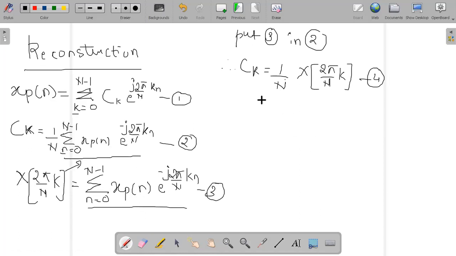Now I have equation number 4. So I put equation number 4 in equation number 1. If I put equation 4 in 1, I get xp of n equal to 1 by n. I will take it outside because it is a constant, or you can even change it also, no issues here.